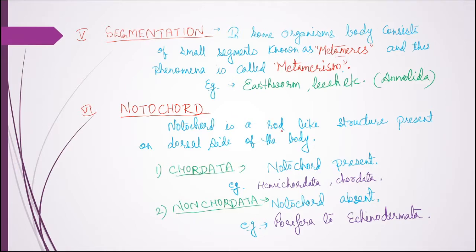Now the sixth criterion is the presence or absence of notochord. Notochord is a rod-like structure present on the dorsal side of the body, and when it is present, the group is known as Hemichordata or Chordata. If it is not present, then they are categorized into non-chordata or invertebrates, and the examples are from the phylum Porifera to Echinodermata.